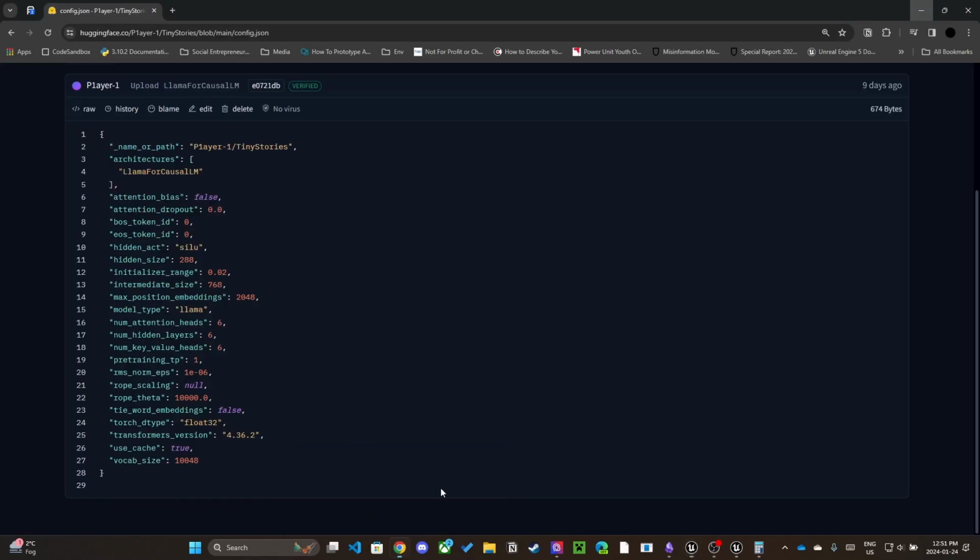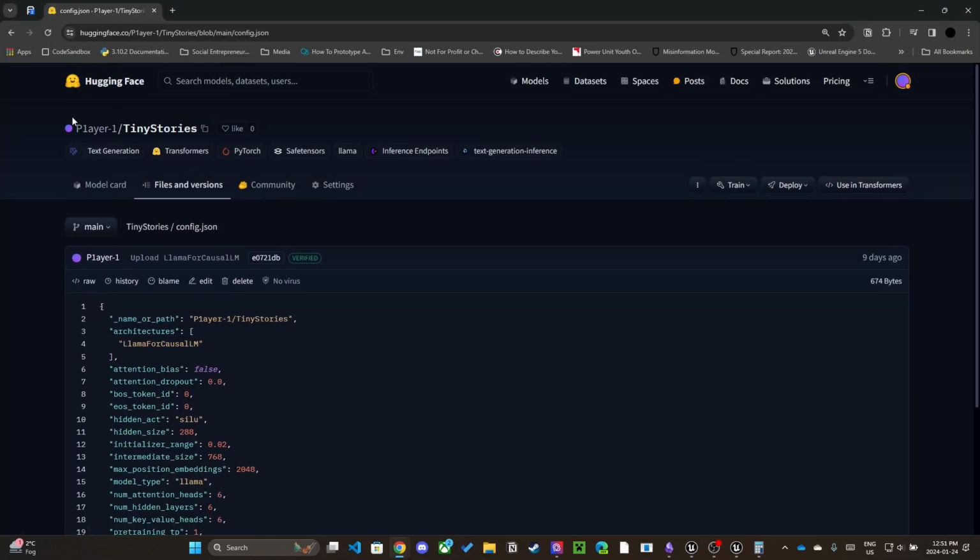As I previously mentioned, in this tutorial we're using a specific model. While you are able to use Meta's pre-trained Llama models, my machine can't handle it. The model I am using was trained from scratch for free on Kaggle. You can find the link to the notebook I used for training in the description below.